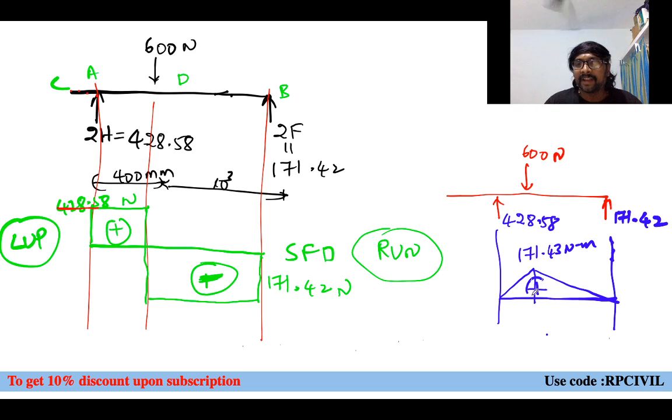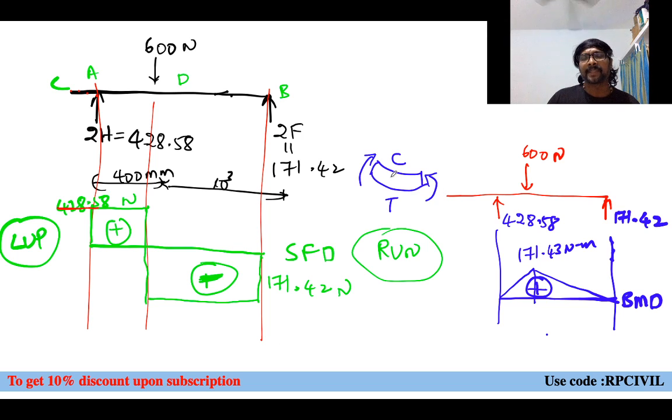No need to calculate. And why are we taking it as positive? If you observe my special class on YouTube, or the free class on the Unacademy Learning App on the sign convention for SFD and BMD, you can observe that whenever the bending moment is creating top compression, bottom tension, meaning the right side should be upward and the left side also upward, you take it as positive or sagging bending